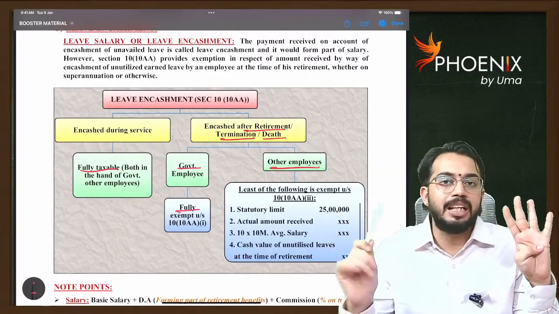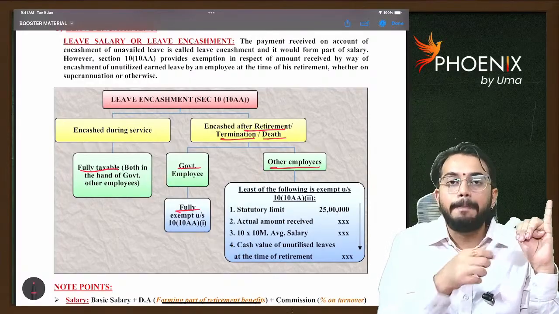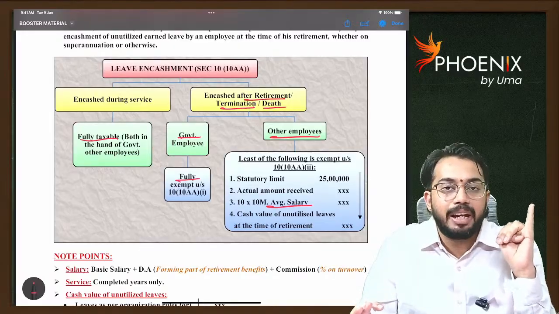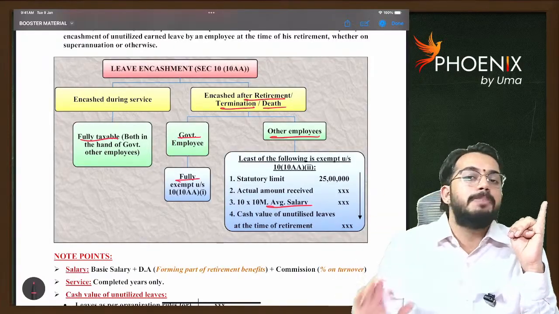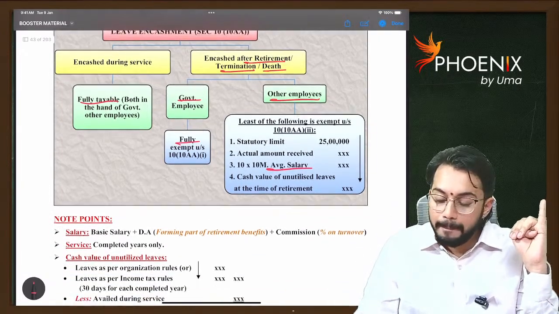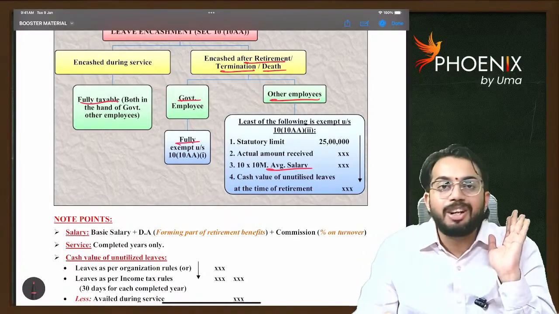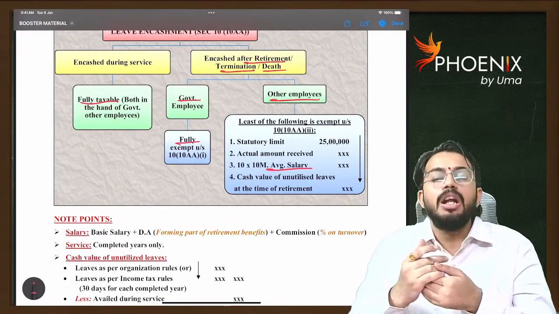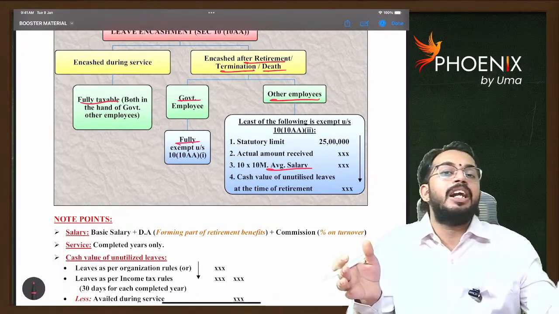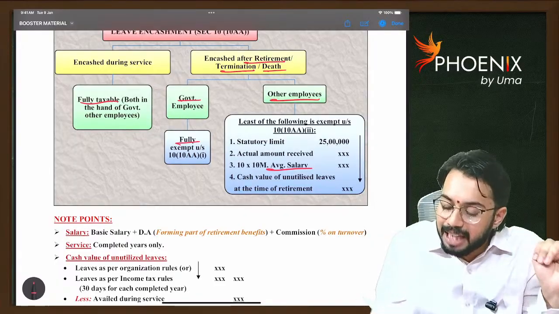The first 2 steps are easy: actual leave encashment received, or statutory limit of 25 lakhs. Third step, 10 into 10 months average salary. Salary for the purpose of leave encashment is basic plus DA forming part of retirement benefits plus commission as a percentage of turnover. You will take the last 10 months average salary preceding the date of retirement. Let's say the employee retired on August 5th. Ignore August 5th. From August 4, you will calculate the last 10 months average salary. You will multiply the last 10 months average salary with 10.